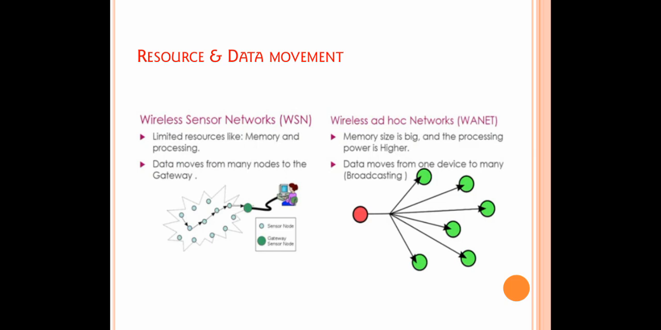And one more parameter is size. In WSN, the size of the nodes may range from a grain of sand to shoe-size boxes, whereas in a wireless ad hoc network, the size of the nodes is just like PDAs or laptops or systems.